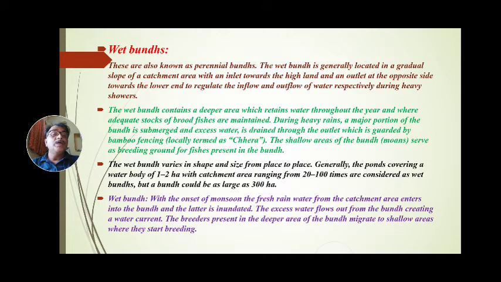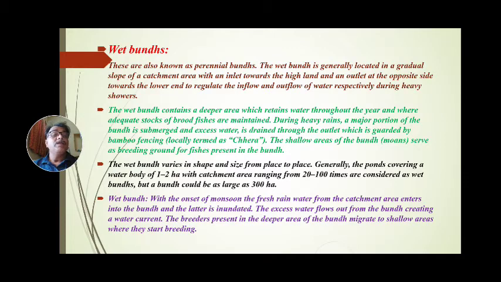The shallow area of these bunds is called moon, and it serves as a breeding ground for fishes present in the bund. That is, moon is nothing but the breeding ground for the fishes present in the wet bund.